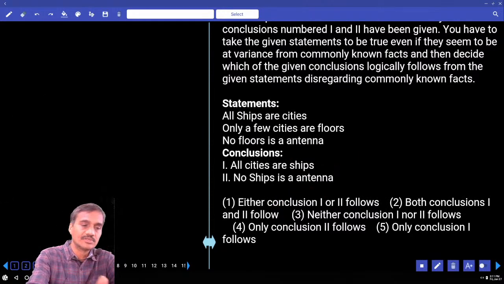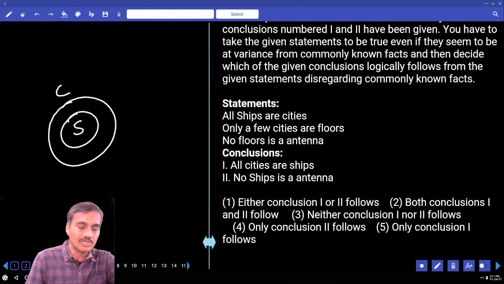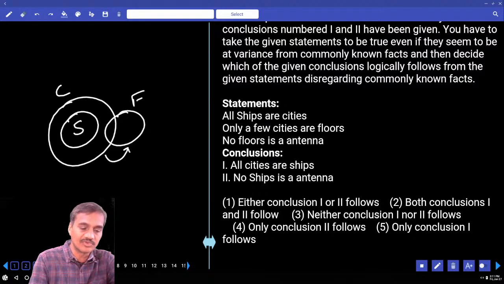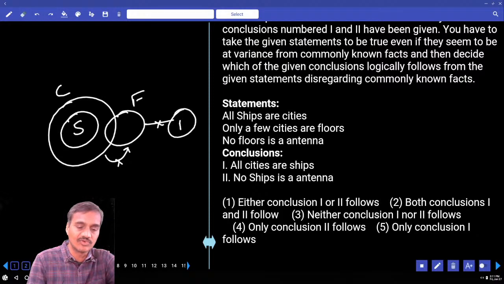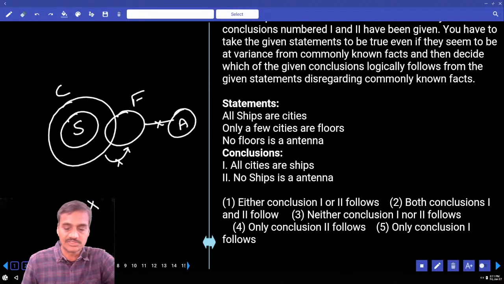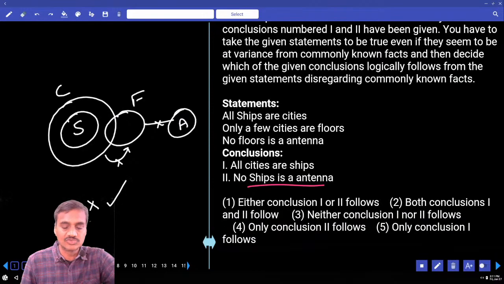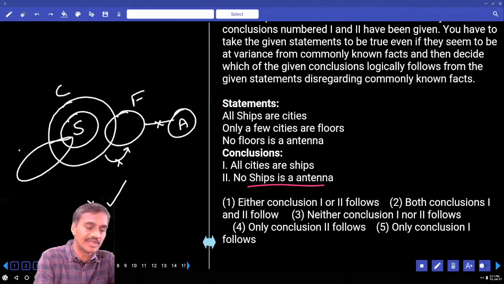Then the fifth one, all ships are cities. Now these are the ships that are cities, and only a few cities are floors but not all. Only some of the cities are floors but not all. And no floor is an antenna, no intersection between floor and antenna. Then first one, all cities are ships, that is false. And no ship is an antenna, definitely true. As the second one is true, to make this one false, can I write antenna like this or not.